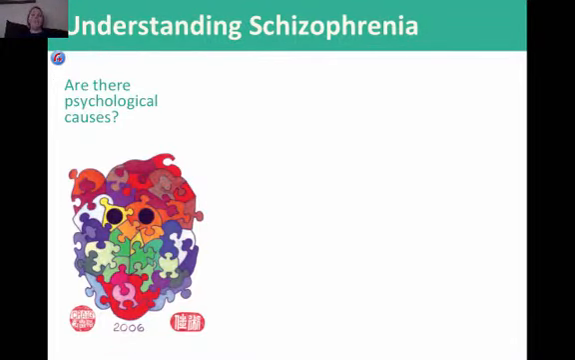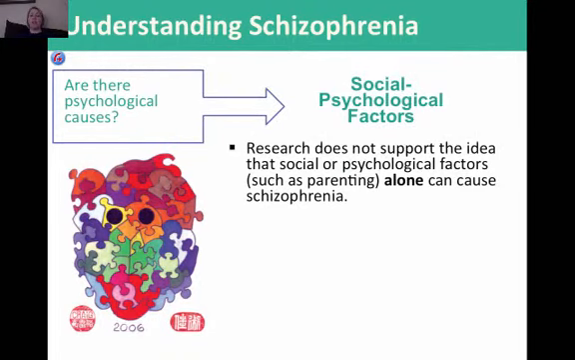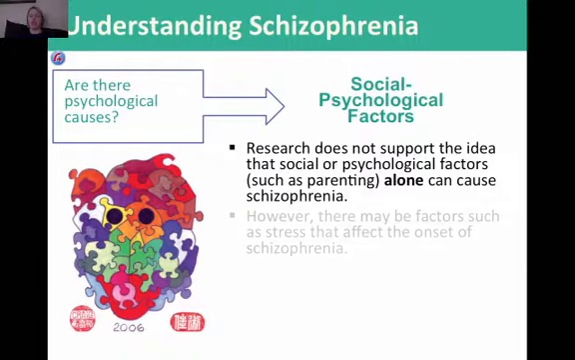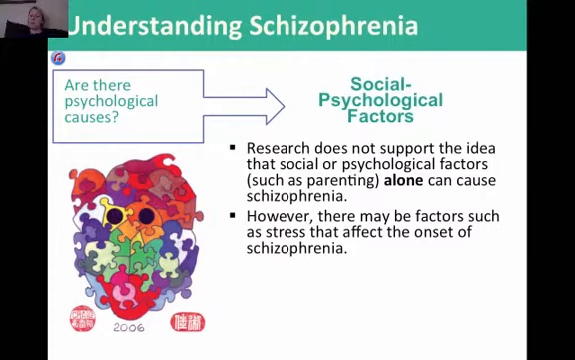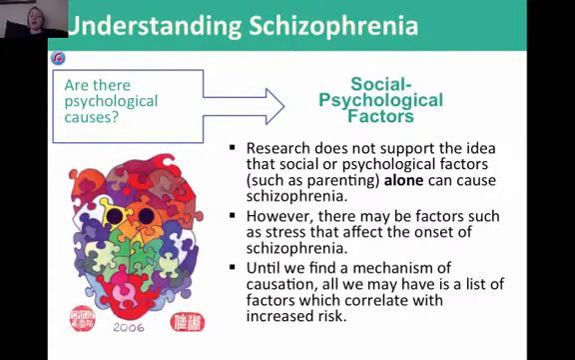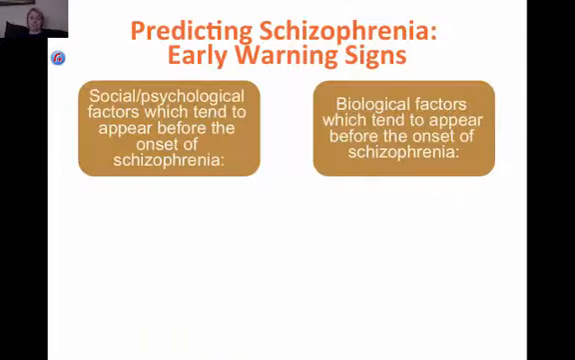Now, are there psychological causes? The social causes. Research does not support the idea that social or psychological factors such as parenting alone cause schizophrenia. However, there may be factors such as stress that affect the onset of schizophrenia. Until we find a mechanism of causation, all we may have is a list of factors which correlate with increased risk. So right now we haven't identified one major psychosocial factor, other than stress as a kind of trigger.